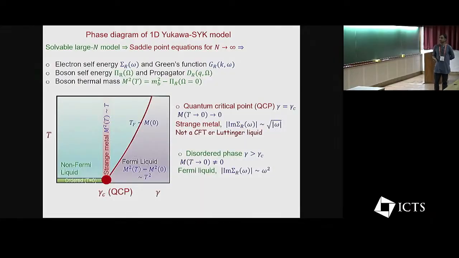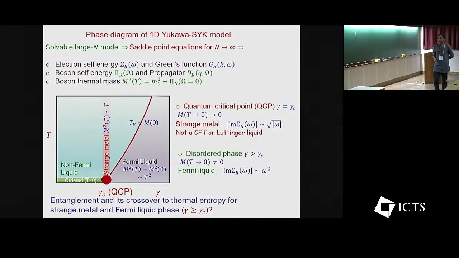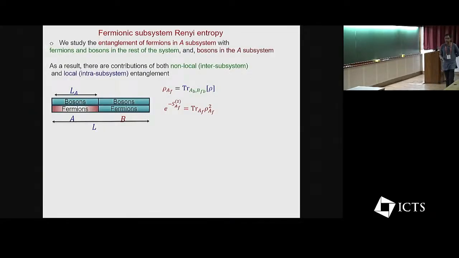This is the phase diagram of this model using this large N theory. What we will find is that there is a quantum critical point where this boson thermal mass goes to 0 as a function of this parameter gamma, which tunes this spherical constraint. On the right side of it, you have a Fermi liquid where the boson thermal mass is non-zero at finite temperature, and you can show that this critical point is a strange metal and the Fermi liquid is a standard Fermi liquid. So the question is what happens to entanglement and thermal crossover in this system.